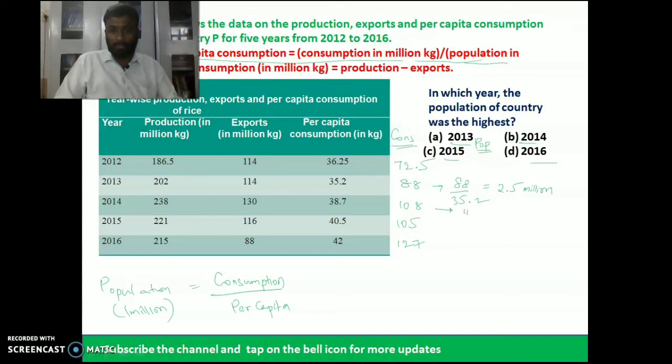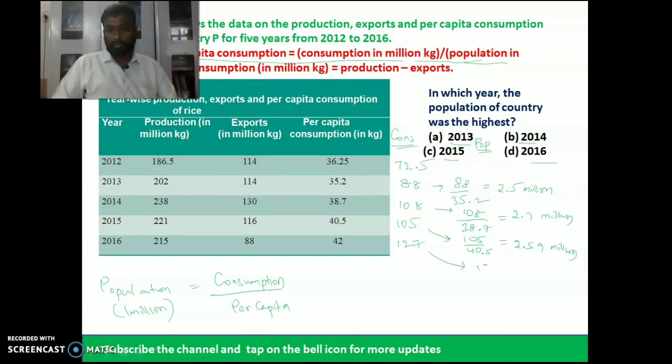Here we have 108 divided by 38.7. It is around 2.7 million. Here, 105 divided by 40.5, it is again 2.59 million.